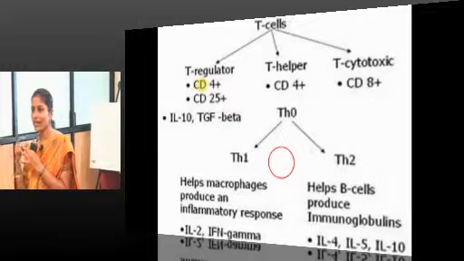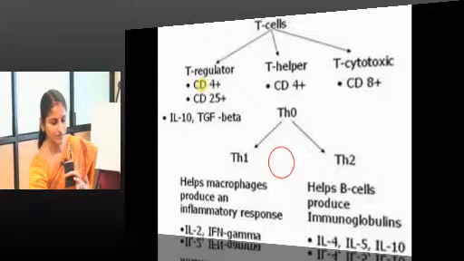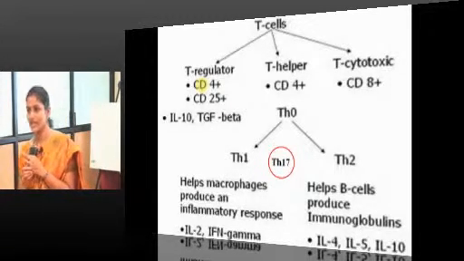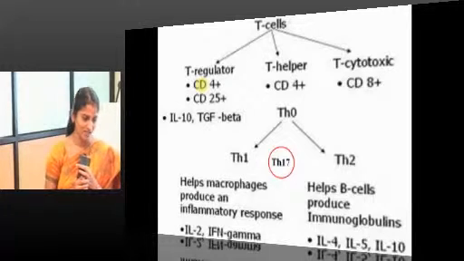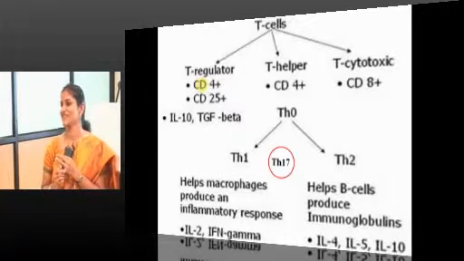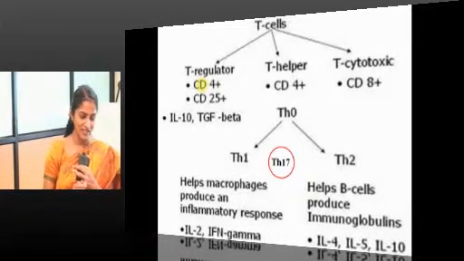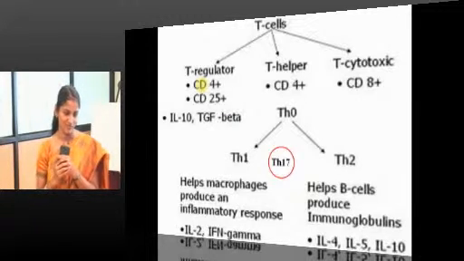Do you want to add anything else to this subset? Good, Th17. Apart from this, do you like to add anything else? Superb. Akshara, Khadija, anything else you would like to add as a subset of helper T cells?